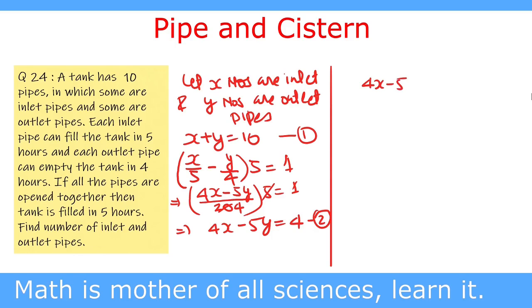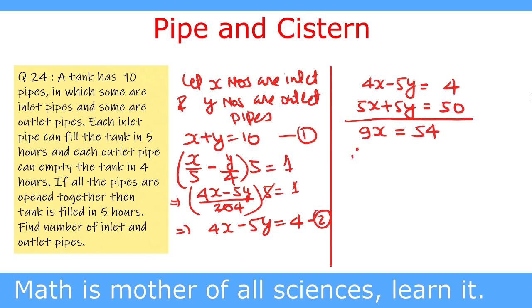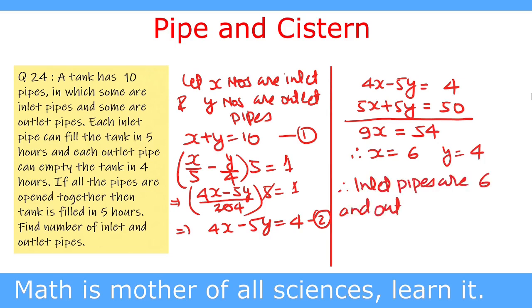4x minus 5y equal to 4, and we multiply equation number 1 by 5. So that becomes 5x plus 5y equal to 50, and on adding we get 9x equal to 54. Therefore x equal to 6, and putting the value of x in equation number 1, we get y equal to 4. Therefore inlet pipes are 6 and outlet pipes are 4. This way we can solve it by the conventional method, and our answer becomes inlet pipes equal to 6 and outlet pipes equal to 4.